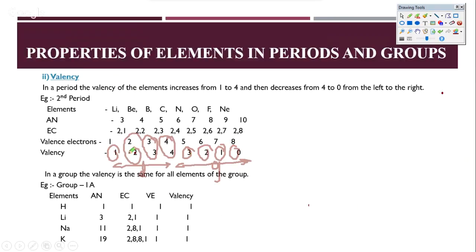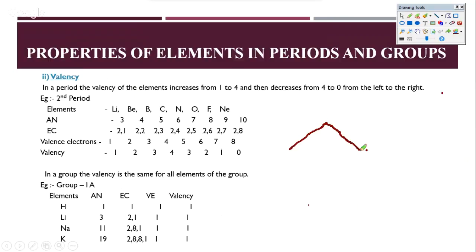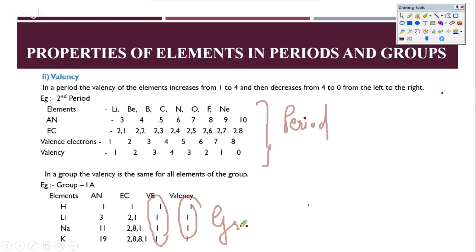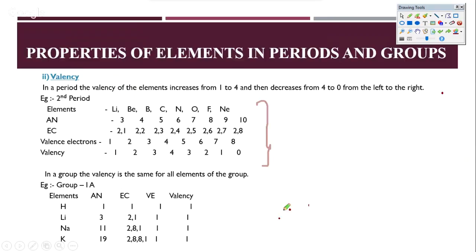So you'll realize that the valency increases till the central atom, and it again decreases from the central atom going forward. So valency has a curve like it increases here and then again decreases after the center atom. So that's the way valency changes across a period. But if you look across a group, the valency remains the same, because the number of valence electrons is the same. The valency also remains the same. Okay, so that's a quick note on valency.